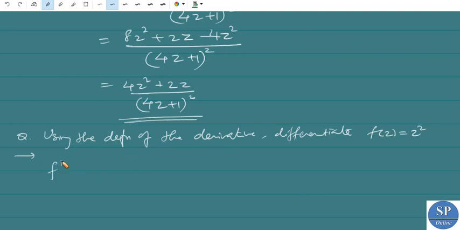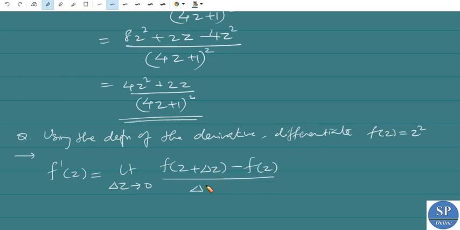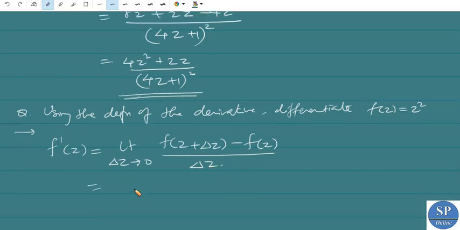Therefore by the definition we have f dash of z is equal to limit delta z tends to 0 of f of z plus delta z minus f of z divided by delta z, right? So this is equal to limit delta z tends to 0, f of z plus delta z. f of z is equal to z square.